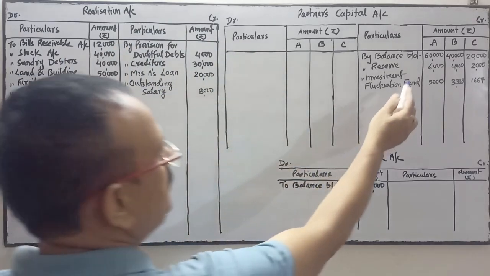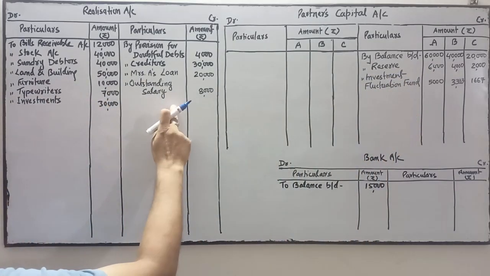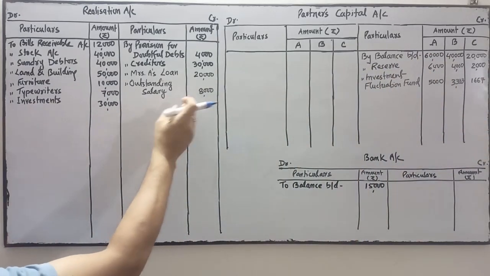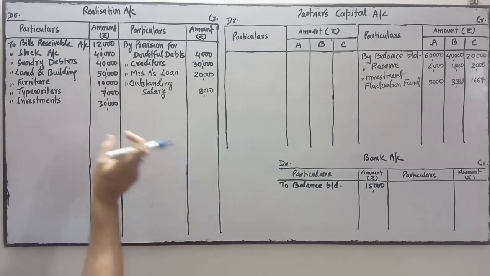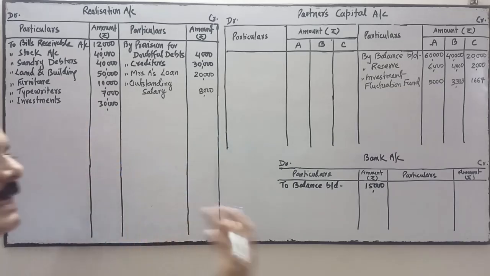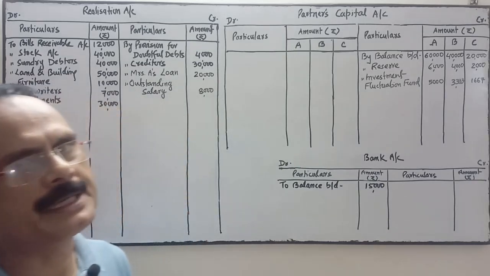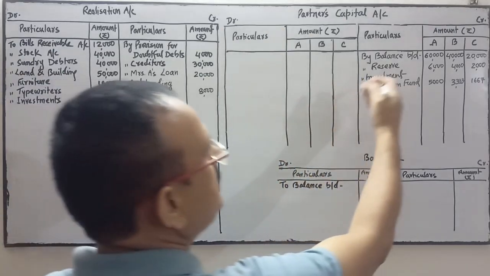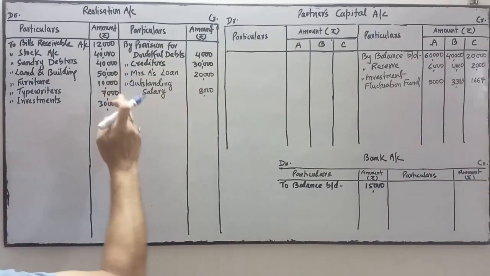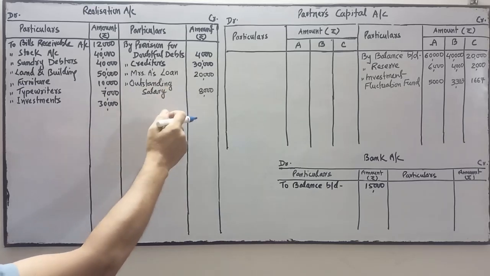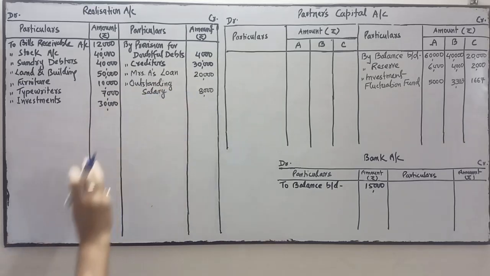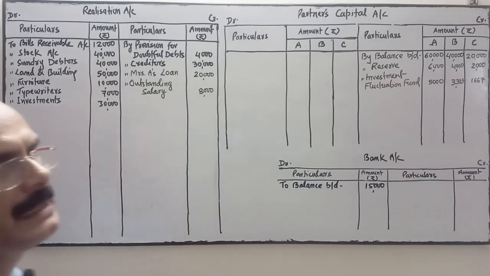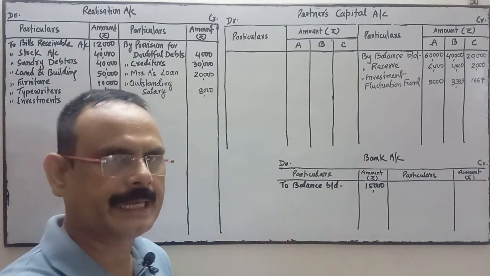This investment fluctuation fund, you may write it over here also. If you don't want to write it on the credit side of the partner's capital account, you write it this side. The effect will be that the profit will be increased by that amount, which will automatically be divided between the partners in their profit sharing ratio 3:2:1. So you have two options: either you transfer this amount to the credit side of the partner's capital account, or you transfer it this side. If you transfer it this side, the realization profit will be increased by that amount, which will be transferred to the partners' capital accounts in their profit sharing ratio. So the effect will be seen.